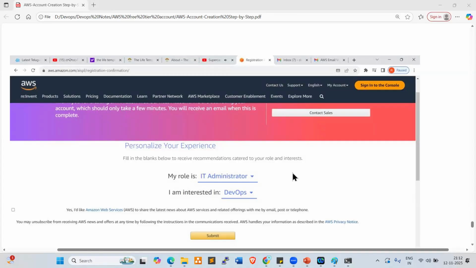Make sure everyone prepares your account today or tomorrow morning. Tomorrow evening, we are going to start AWS. First we can walk through the console. After that, we can create the resources, right? In real-time projects, whatever activities we are performing currently, the same activities you can perform here also, right?